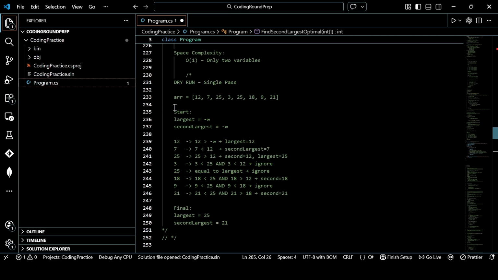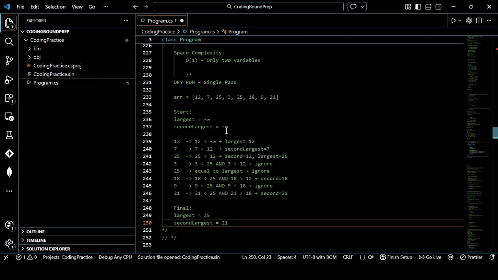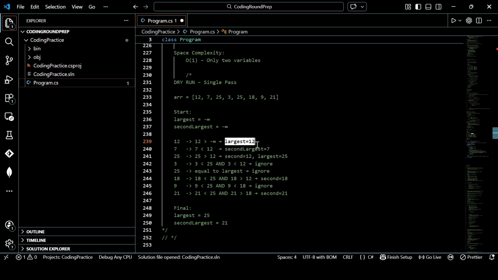Now, just look at the dry run once again to make things even more clear. We started with both of them representing the smallest possible value for an integer. And we saw first 12. Then we assigned that to be the largest value. So 12 became the largest one, right? And when it reaches here, we check if it is greater than or equal to 12 or not. We found out no, it's not.